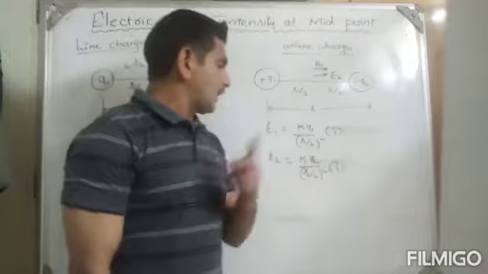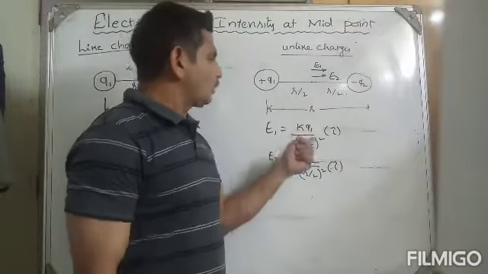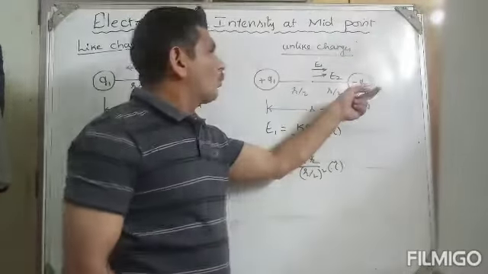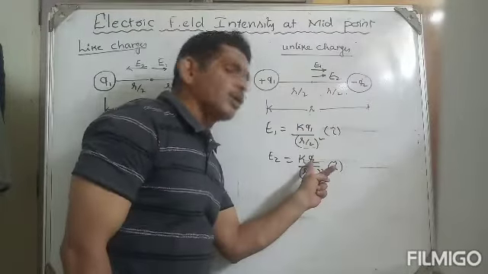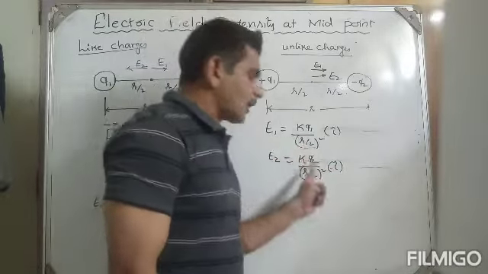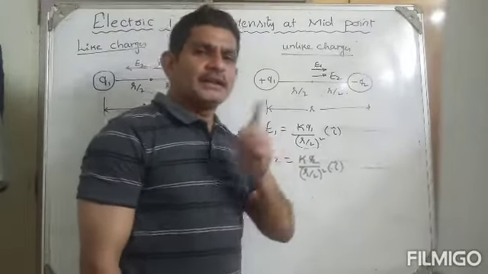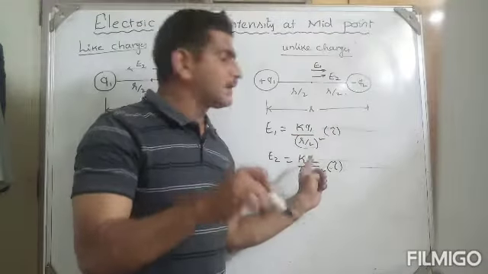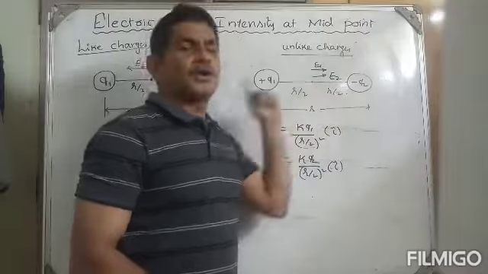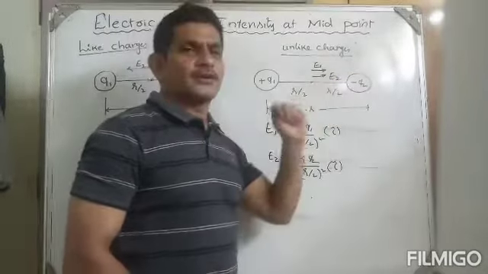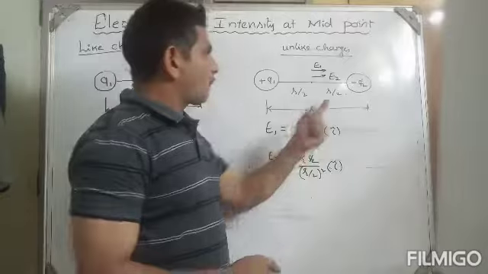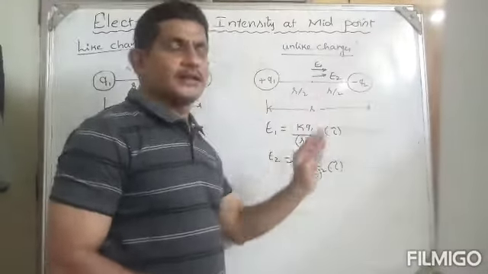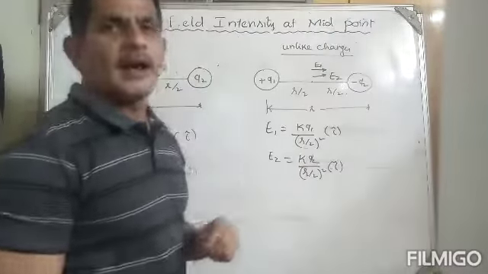And one important thing I can tell you, here it is positive, we put Q1 positive. But this is negative. Even though it is negative, we are keeping positive. Why? Because while you are applying the electric field intensity, whether it is positive or negative, you should put positive only. But if it is positive, the direction is away from positive. If it is negative, towards negative. Like that you can take the direction. So positive and negative are only helping for taking the direction, away from positive, towards negative. But in the formula you should not apply it.